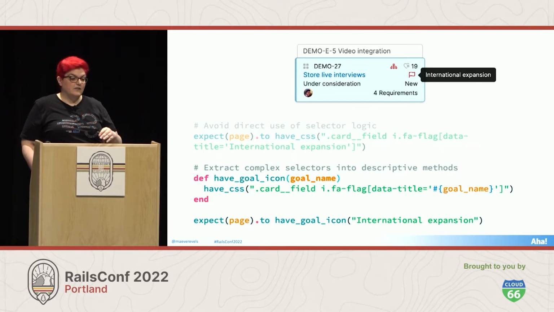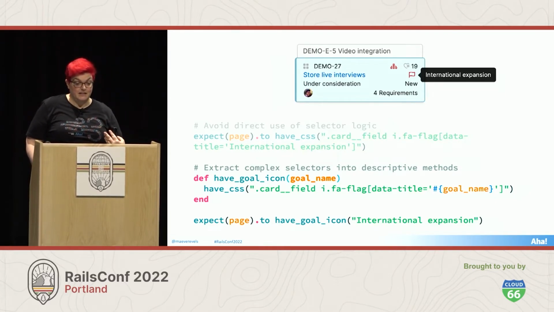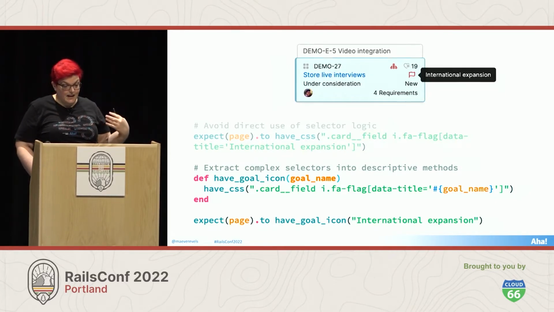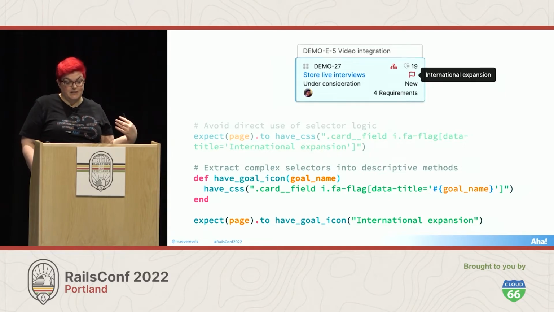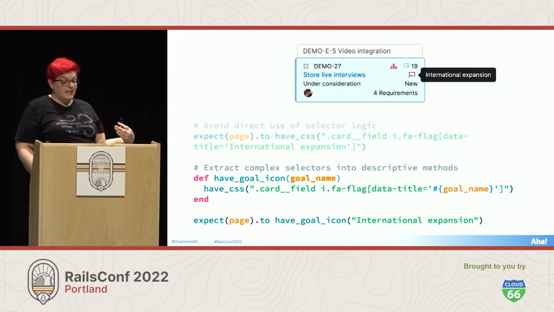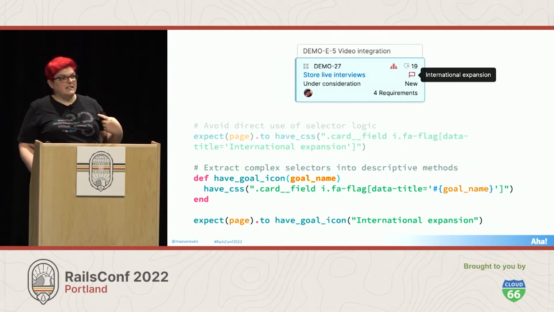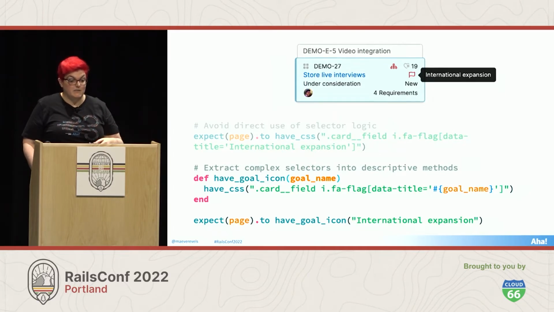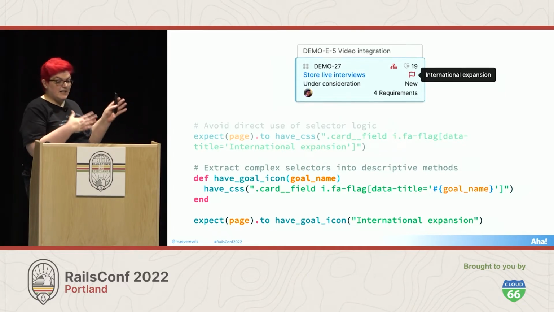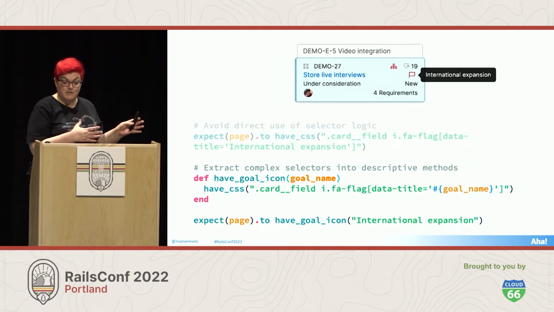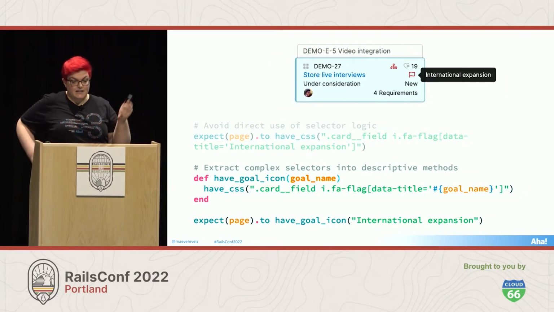Well, we can extract this into a more descriptively named method. And so now we've got expect page to have goal icon, international expansion. And so it's making an assertion that we've got this icon that represents a goal record that has a particular name. It's much easier to understand. It also means that we can reuse this method across other tests that might also interact with this UI component. And then the next time we have to change the underlying implementation, updating the tests is not nearly as painful. Basically, we want to make our main test logic read like a human language description of the behavior. So that's integration testing.